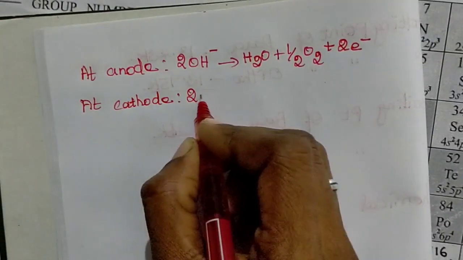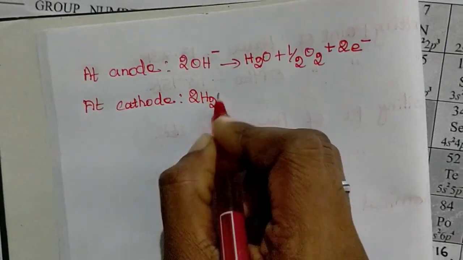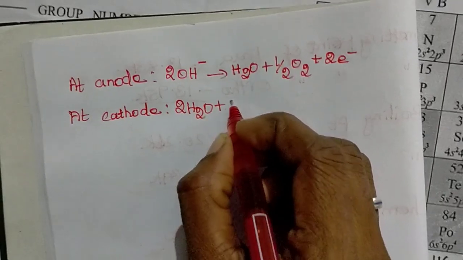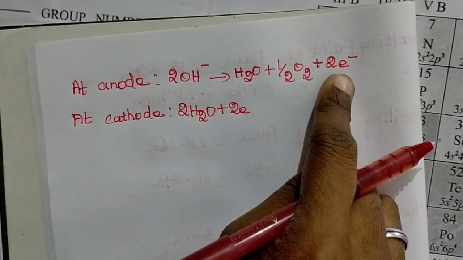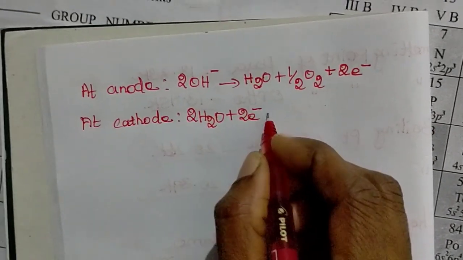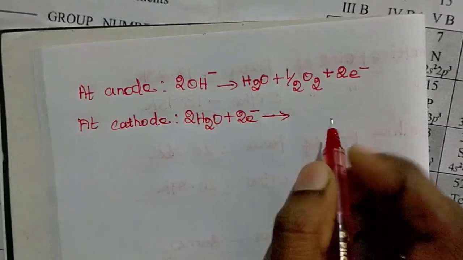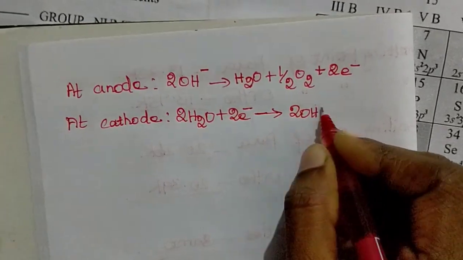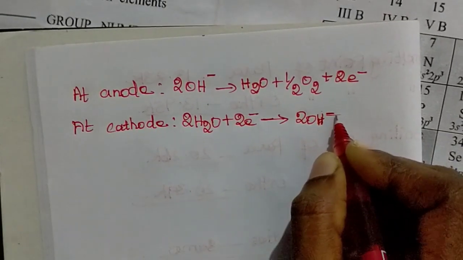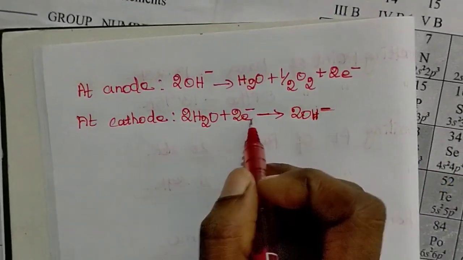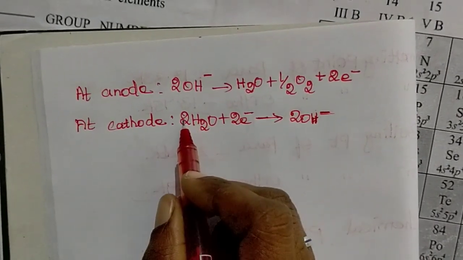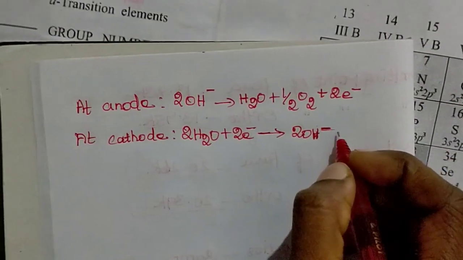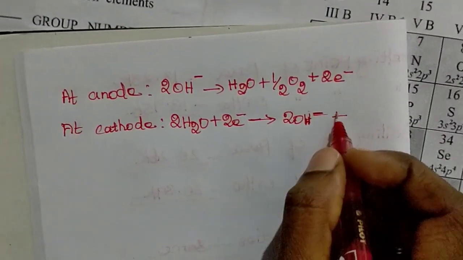2 molecules of water accept 2 electrons which are released from anode and convert into 2 OH minus. OH minus denotes the acceptance of electrons. 2OH minus plus a byproduct.